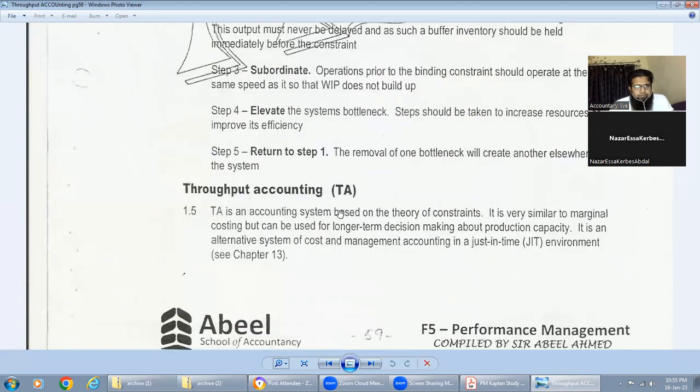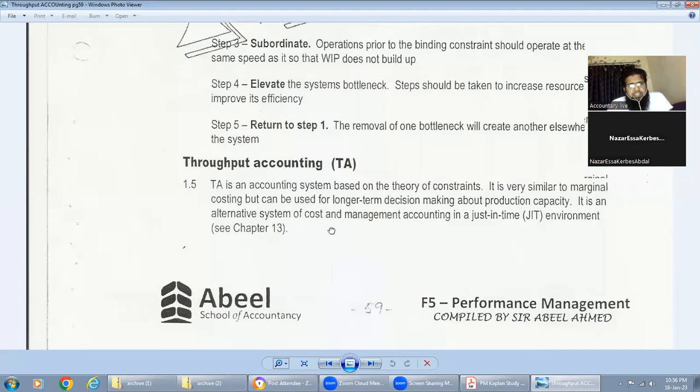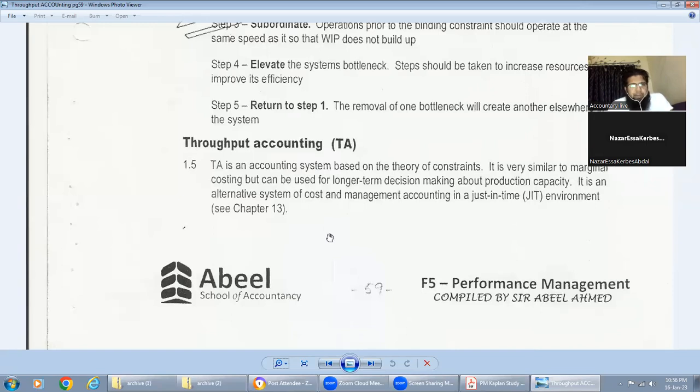Clear? Okay. Throughput accounting is an accounting system based on the theory of constraints. It is very similar to marginal costing, but can be used for longer term decision making about production capacity. It relates to marginal costing because we are calculating a contribution-like figure, which is called throughput. It is an alternative system of cost and management accounting in a just-in-time environment. Do you remember that? Have you studied this somewhere? Yes, I studied it in the inventory system.